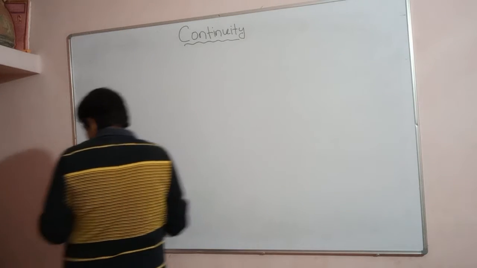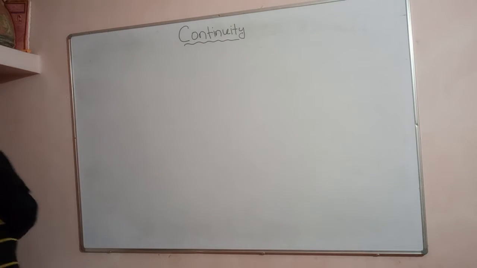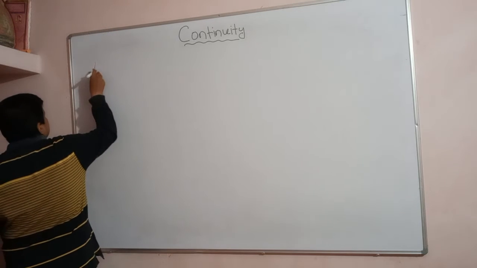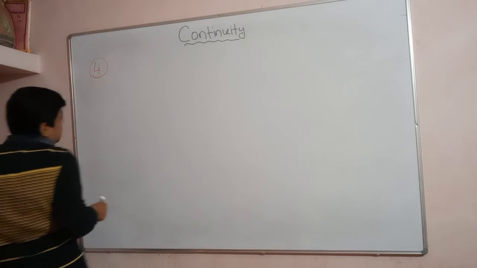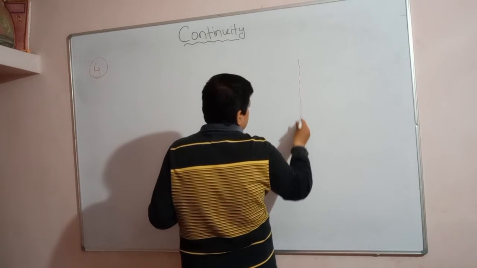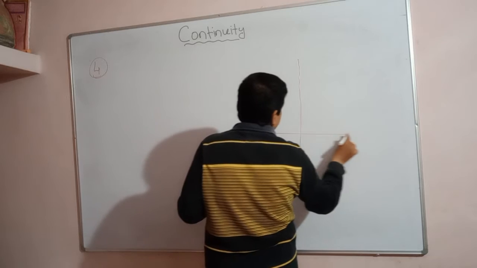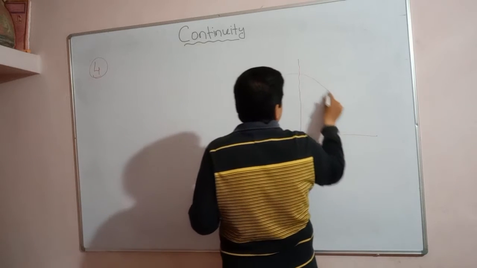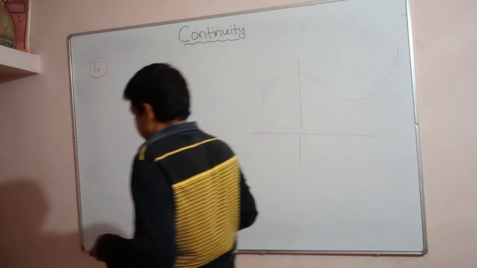So there is another case, case 4. In case 4, what you see here, it is a continuous function, we can say.